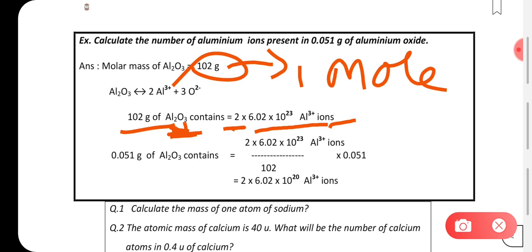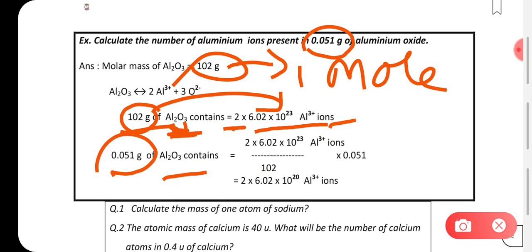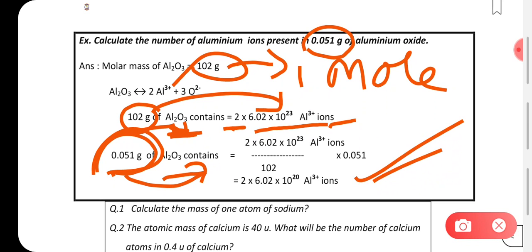Similarly, in 0.051 grams, this is what they are asking, that in 0.051 gram of this, how many ions will be present? So now we know that in 102 grams, this is the number of ions that are present, so in 0.051 grams, it will be 2 into 6.02 into 10 power 23 divided by 102 and multiplied by 0.051. This is what we usually do to follow these types of questions. Simple mathematical calculation you have to apply, and you will get the answers.